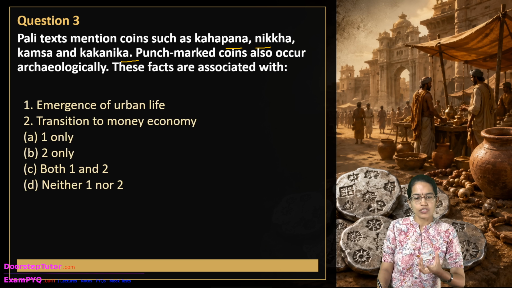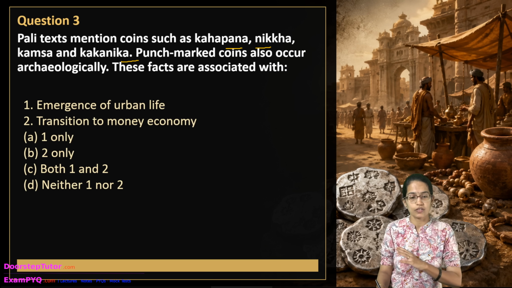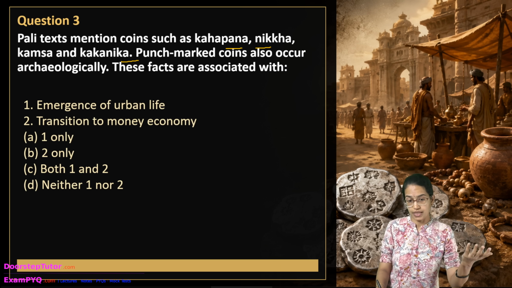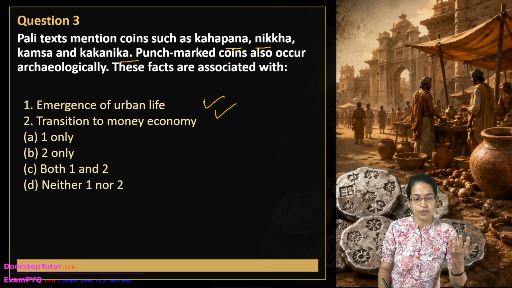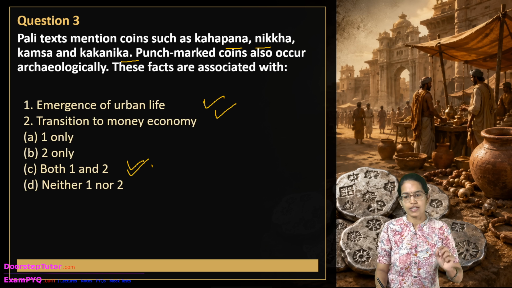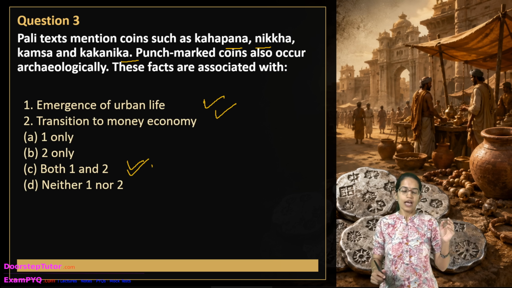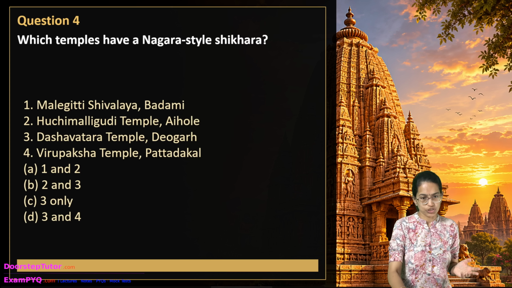Archaeology points to the transition to a money economy and the evolution of lifestyle into an urban lifestyle. So both the options become correct here, because they were associated directly with trade, taxation, the market economy and the circulation of surplus.